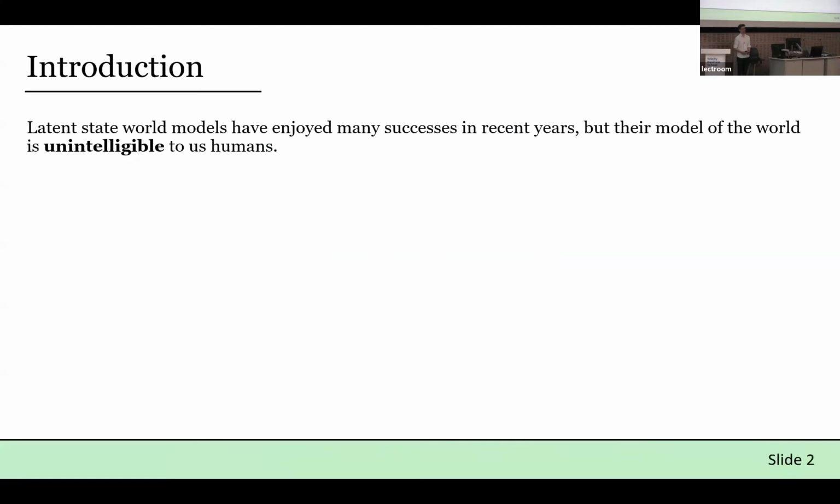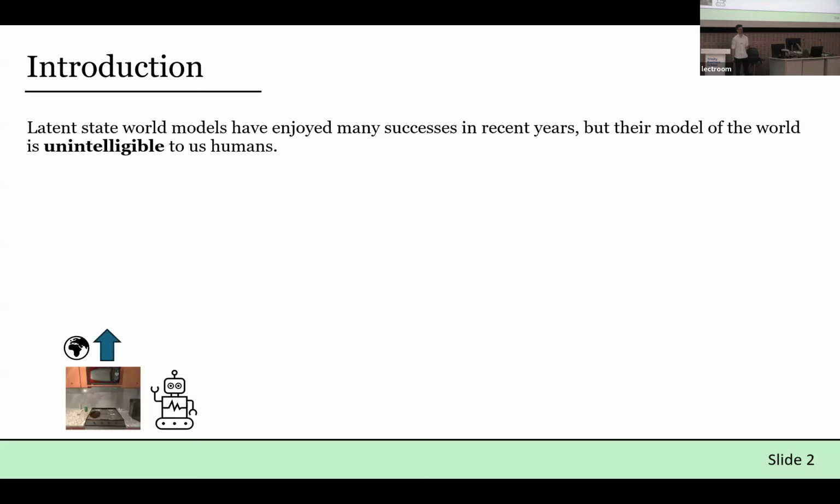As some of you may know, latent state world models, that is world models that learn their own compressed representation about the world, have enjoyed a lot of success in recent years across a variety of domains, from solving complex video games to being applied to real-world robotics. But the model of the world that these agents learn is unintelligible to us humans due to the black box nature of the deep neural networks they're trained with.